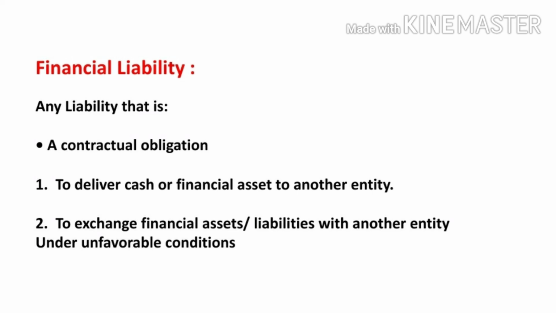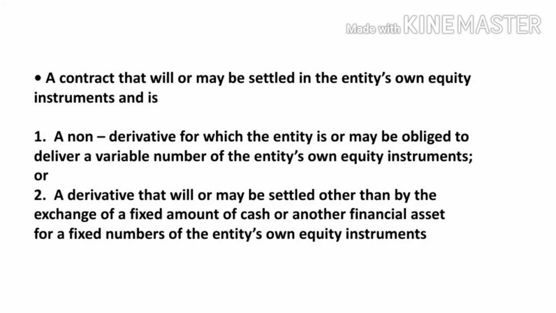I gave the example that A sold goods to B on credit. For one party it becomes a financial asset, and for another party it becomes a financial liability. So this is the meaning of financial liability. And a financial liability also means a contract that will or may be settled in the entity's own equity instrument.